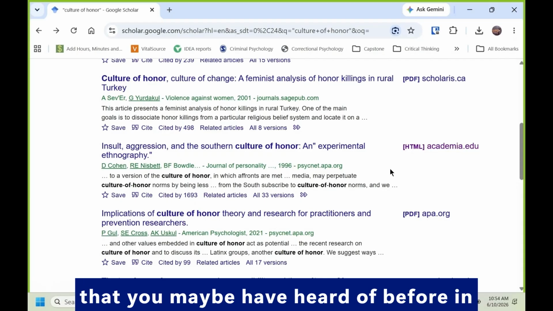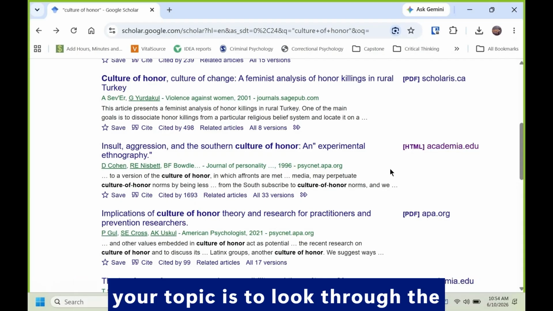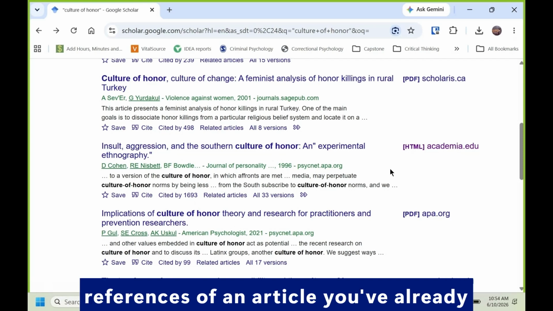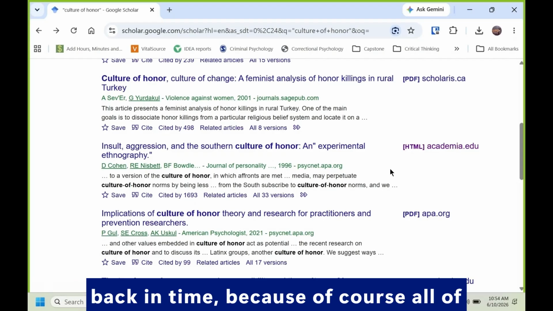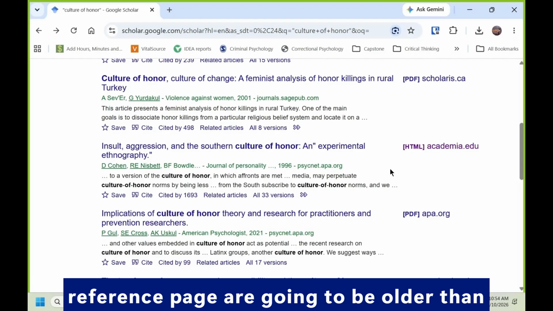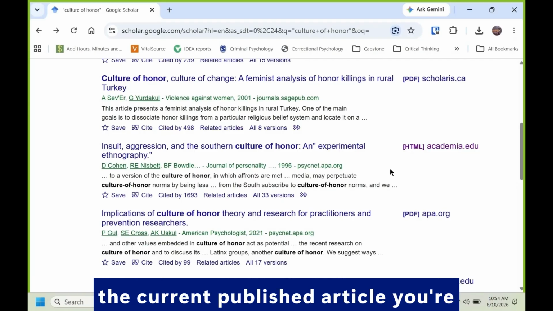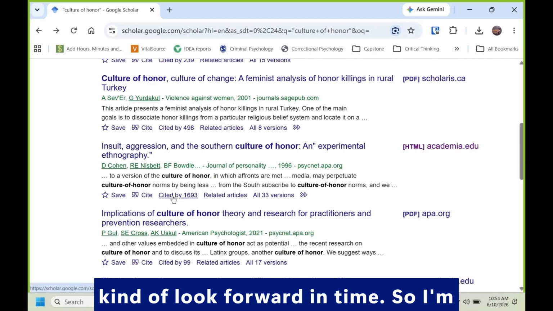Another way that you maybe have heard of before in terms of finding articles that align with your topic is to look through the references of an article you've already found. I kind of think of that as looking back in time because, of course, all of the articles listed in a reference page are going to be older than the current published article you're looking at. So on Google Scholar, you can look forward in time.